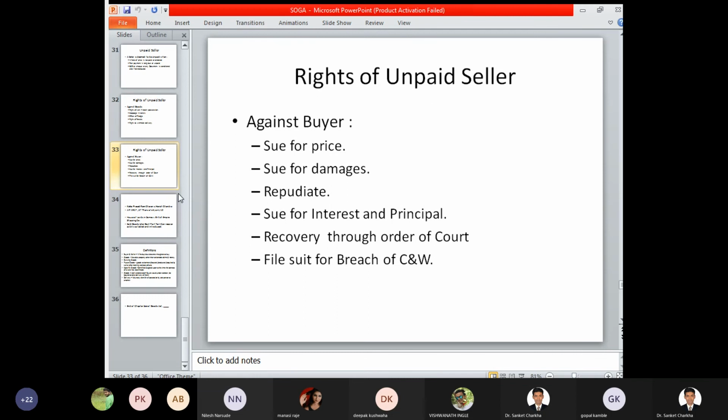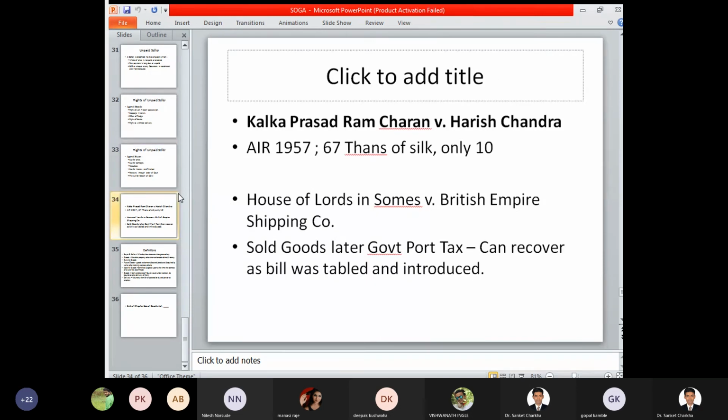And lastly, file suit for breach of condition and warranty. So if any breach of condition and warranty is committed by either the buyer or the seller, then accordingly the unpaid seller can go for breach of contract in that perspective.